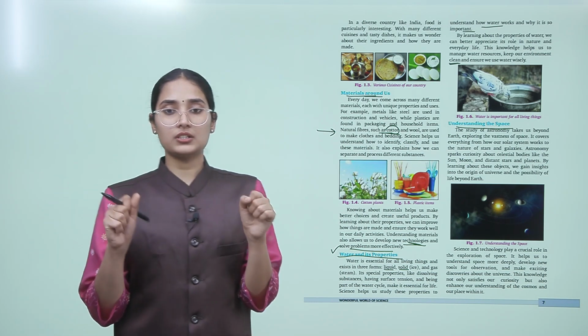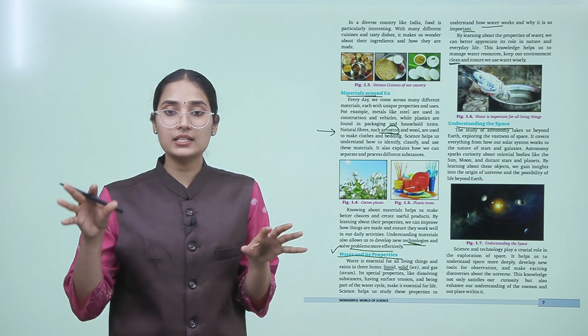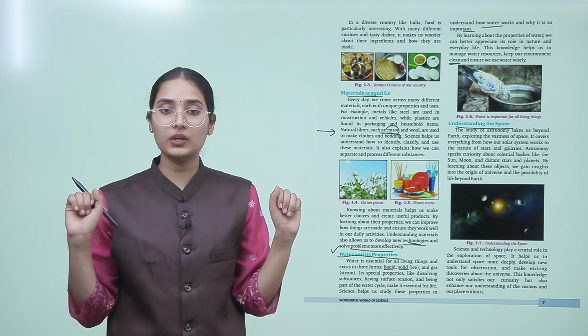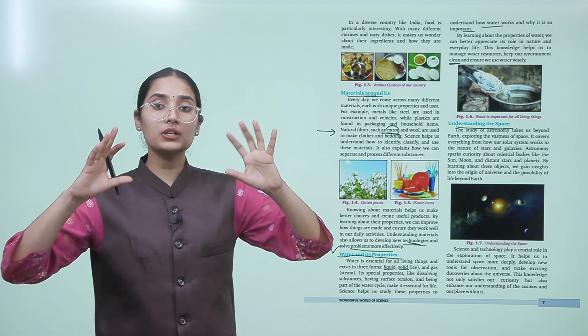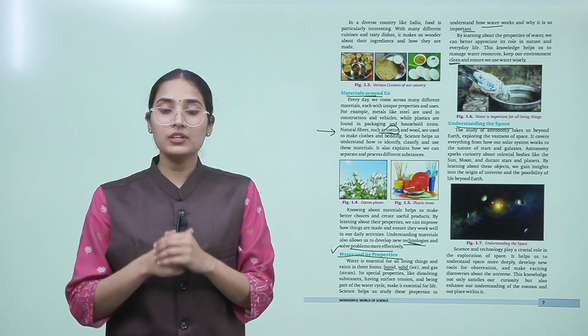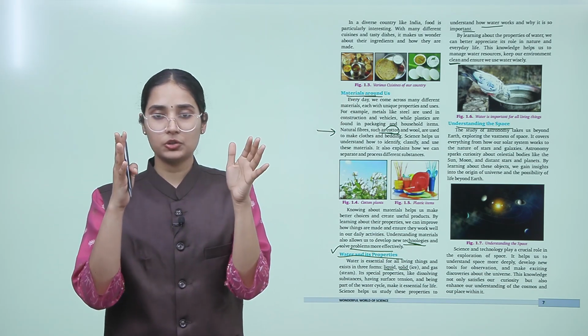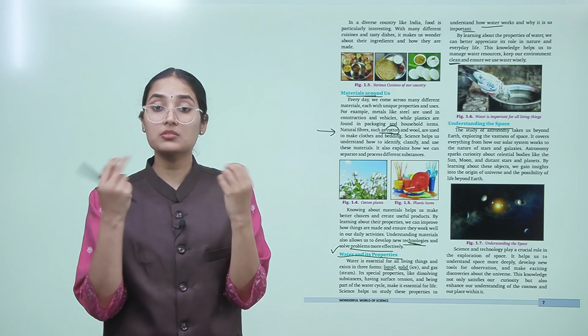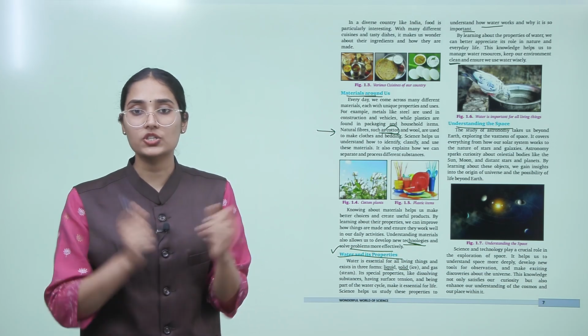When we talk about Earth, we can touch it, we can sense it, the outside world around us. But when we talk about the world that is beyond our Earth, the space, we can only see it through our eyes. We cannot touch it, we cannot smell it, we cannot hear it as such, right?